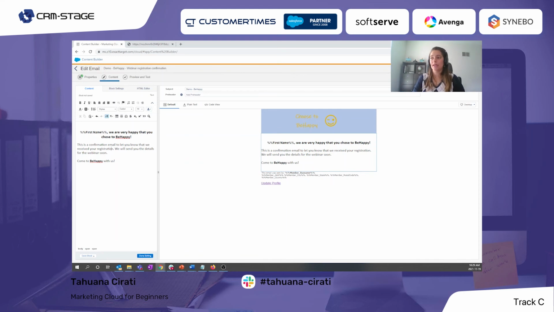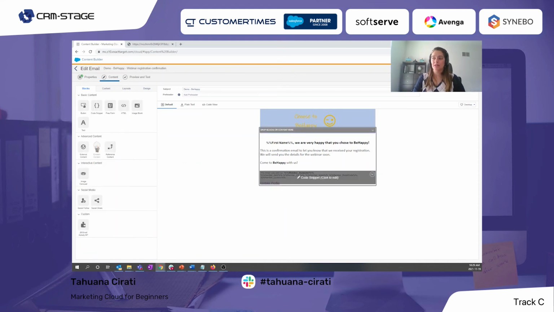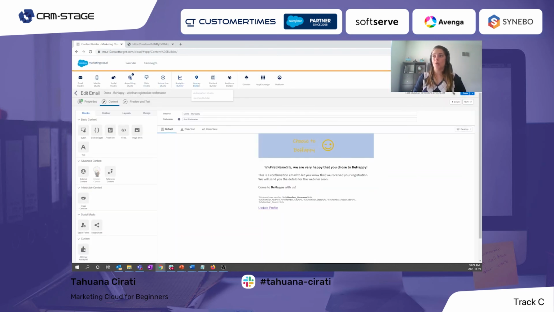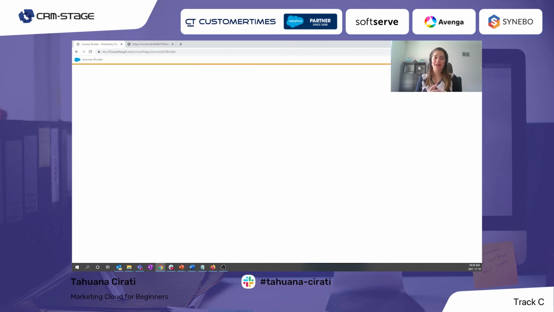So this is how we use personalization based on the data extension. Another important thing is that we need to add this code snippet. This is required information with the physical mailing address and the link for the preference center. I will not touch on this in this presentation, but this is a required item in every email that Marketing Cloud sends. So I saved this here. So now let's go to our journey, which is our last step of this implementation.